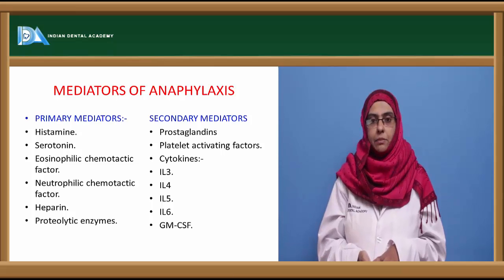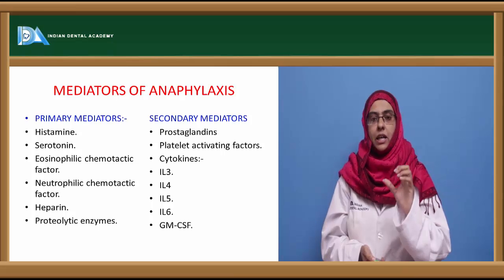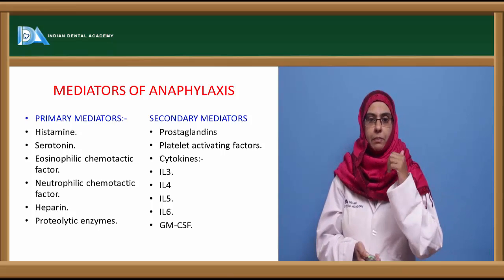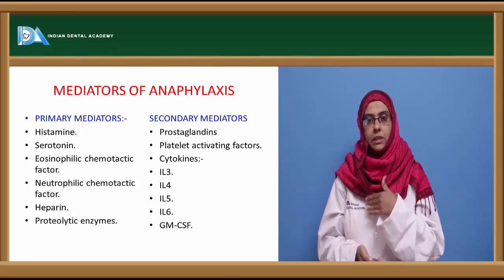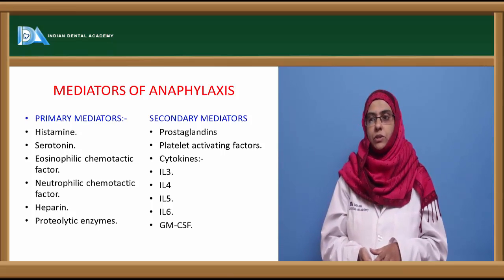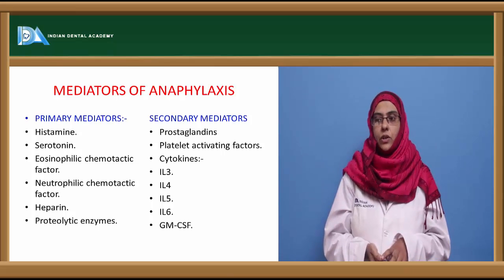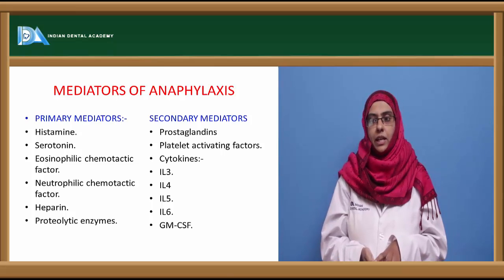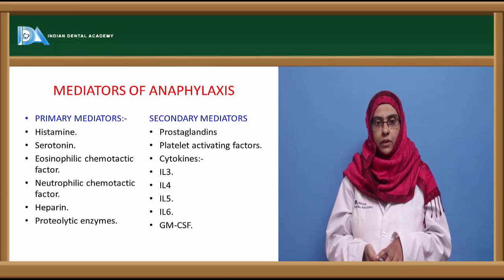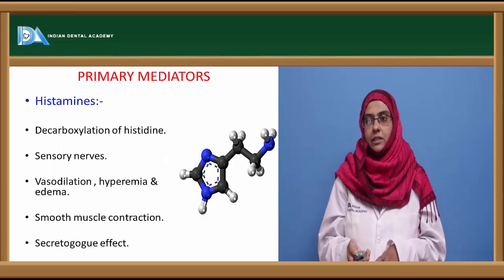Next are the secondary mediators, which are usually produced only upon activation. That is, when the cells get sensitized upon the primary dose, after the shocking dose, at that particular time these mediators are produced. Examples of that are prostaglandins and leukotrienes. You have platelet activating factors, and the cytokines involved over here are interleukin 3, interleukin 4, interleukin 5, interleukin 6, and GM-CSF.